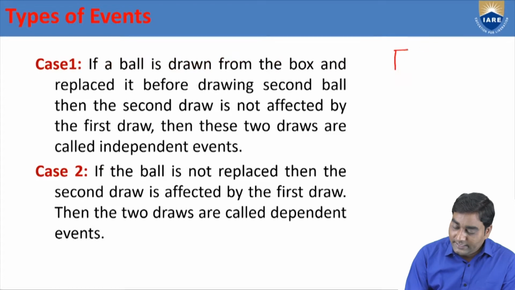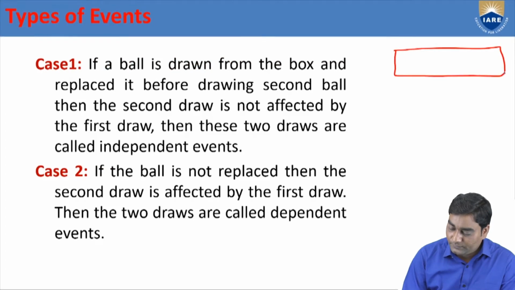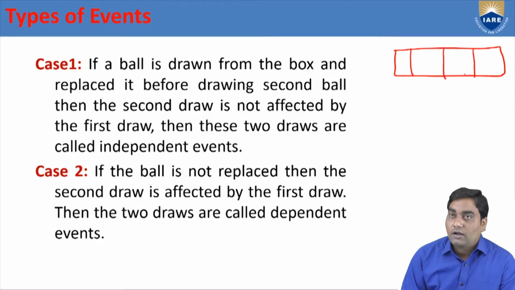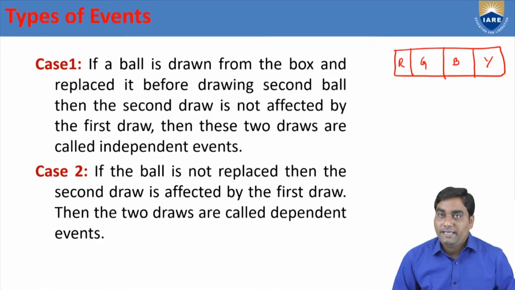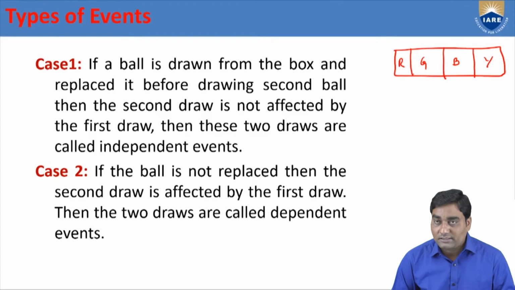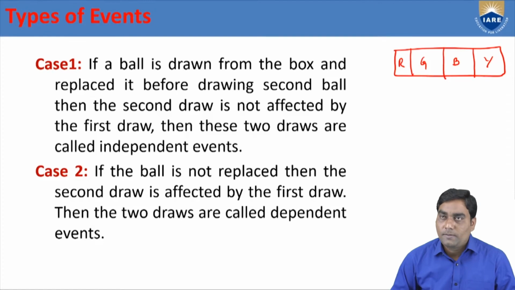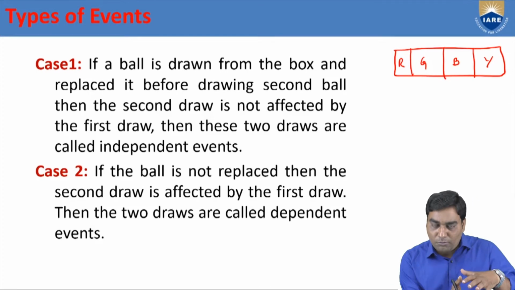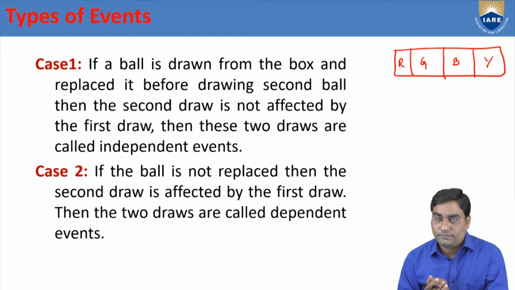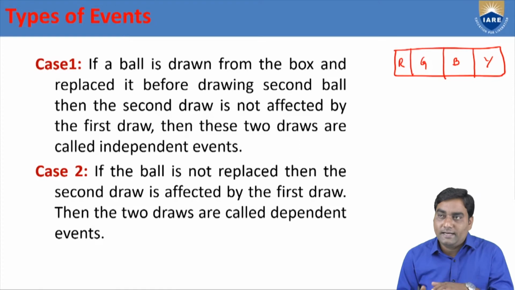See, consider a box. This is the box of different color balls: red, green, blue, yellow. Here, in this box, we have different types of color balls. Red color balls, green color balls, blue color balls and yellow color balls. I am going to choose 2 balls from this box. First I draw 1 ball, then later another ball.